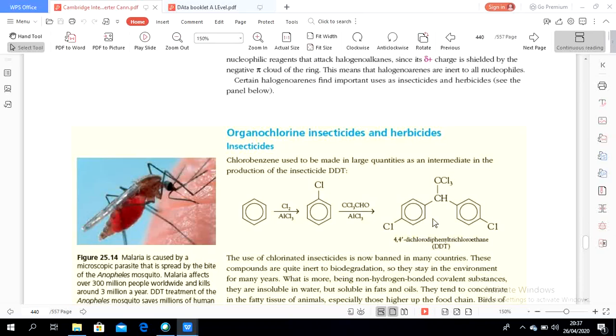Why? Because of the benzene structures, which make an overlap pi bonding system with the Cl and with the CH, making them difficult to break down. The only breakdown would be using high temperature and high pressure.